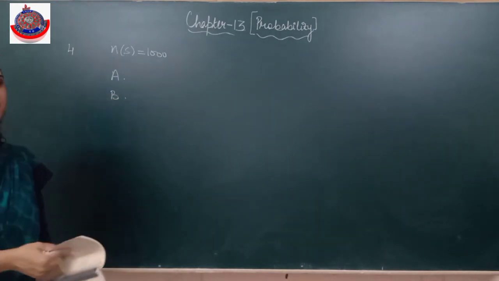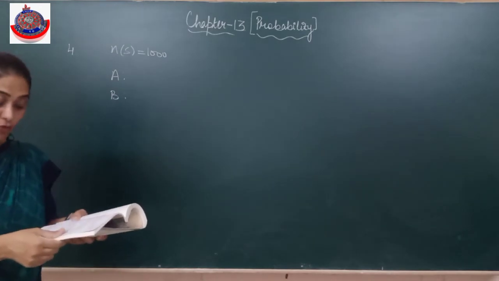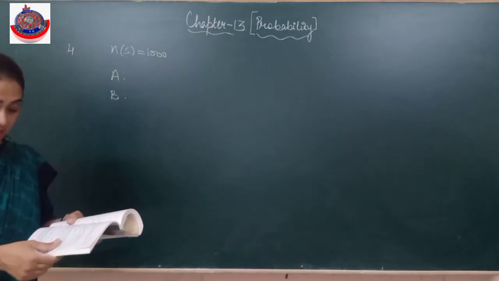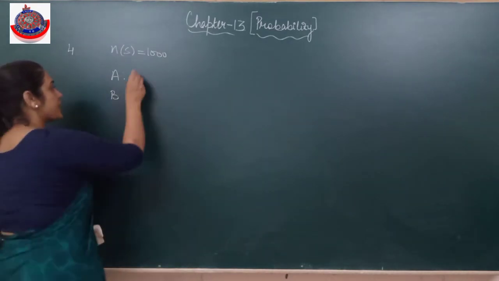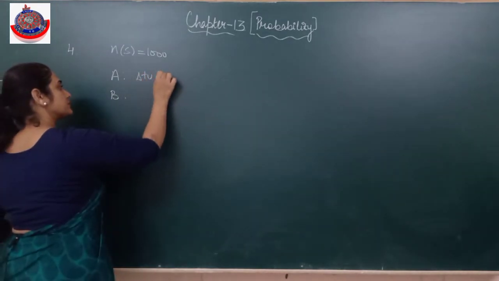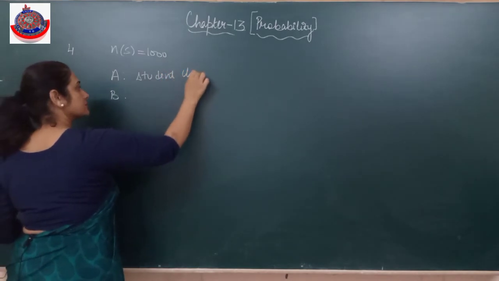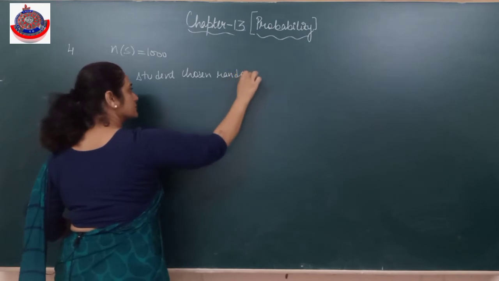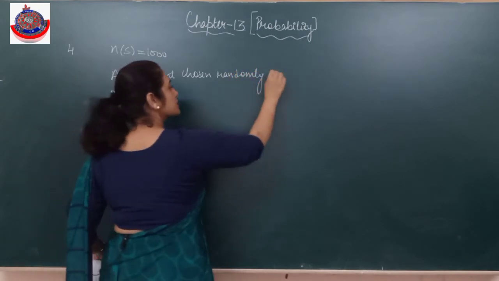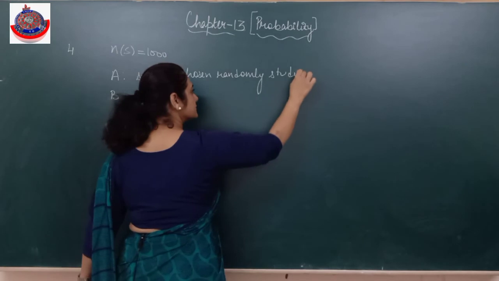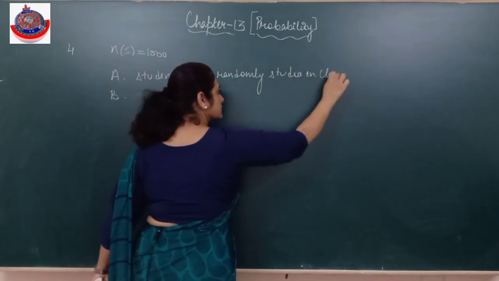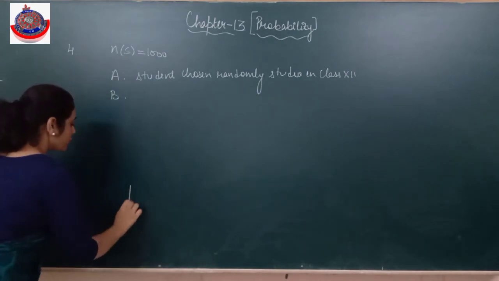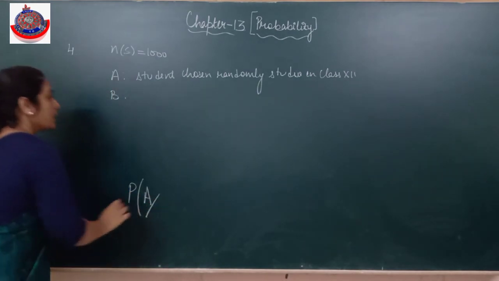Again I read, then we'll write the data. What is the probability that the student chosen randomly studies in class 12? And what is the condition? That means I need to find out the probability of A. What is the condition?